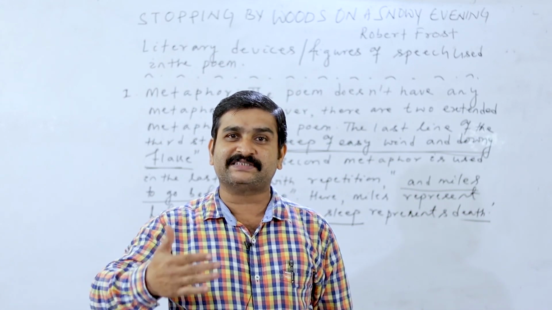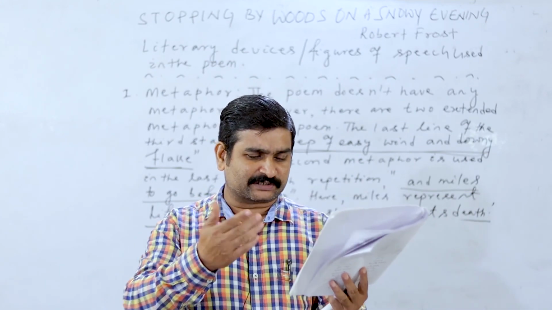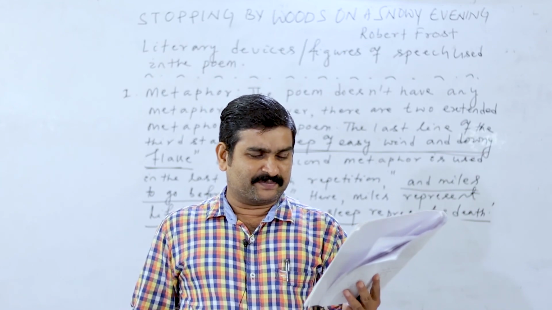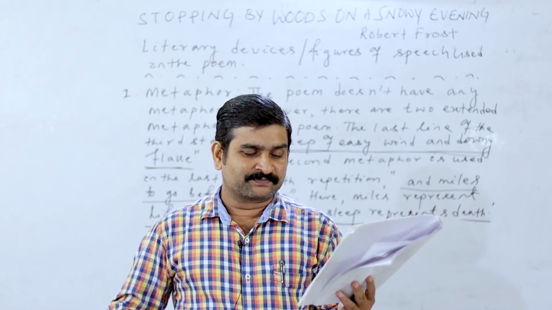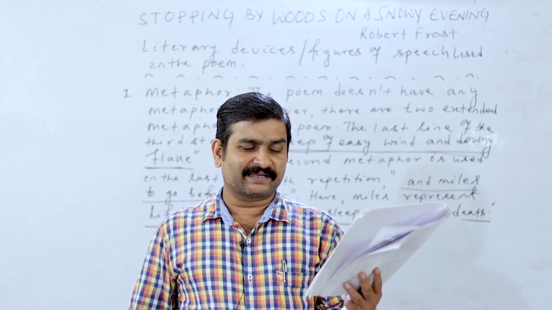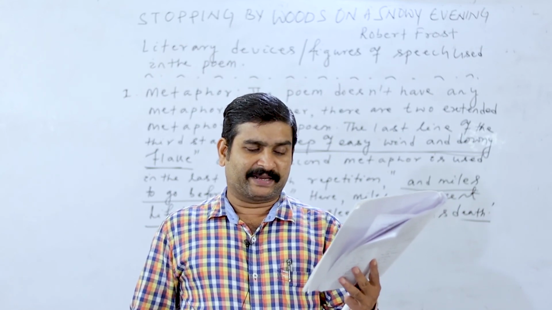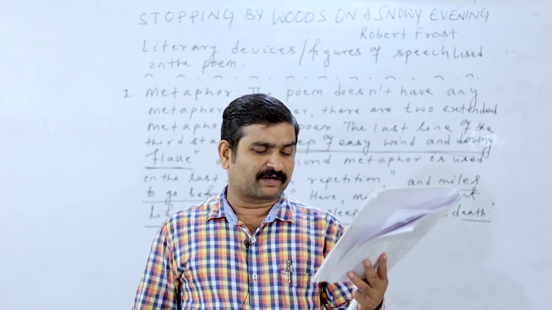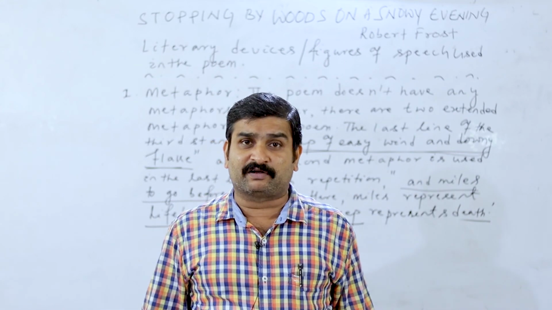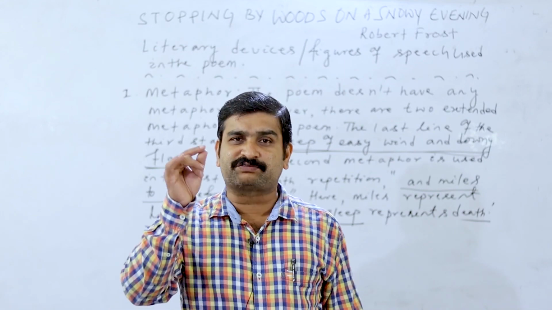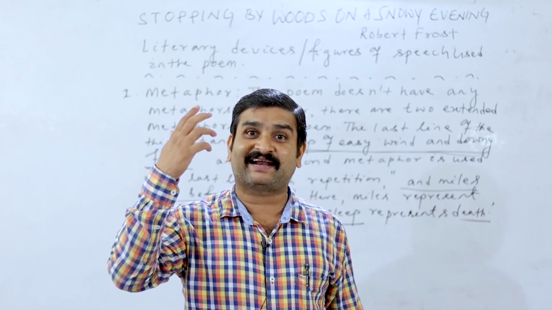And what are the images used in this poem? Brilliant images, beautiful images are there. What are the images? Look. The poet has used the images of the sense of sight, such as woods. First image is woods, house, lake, and so on. These images help readers see the woods, a source of solace and comfort to a lonely traveler. The poet is the lonely traveler. All of you know who is traveling on the horse. The poet is traveling on the horse, and he is attracted by the images.